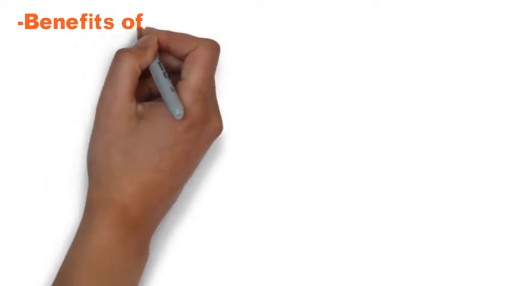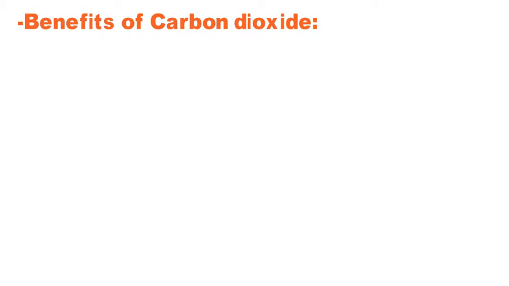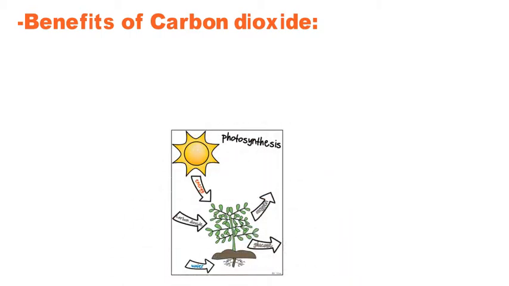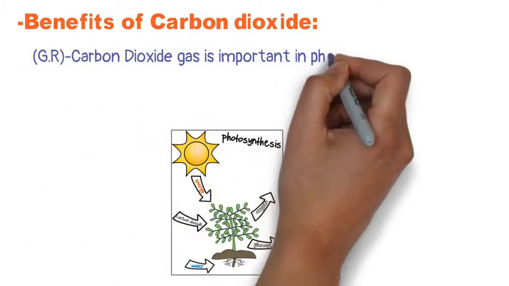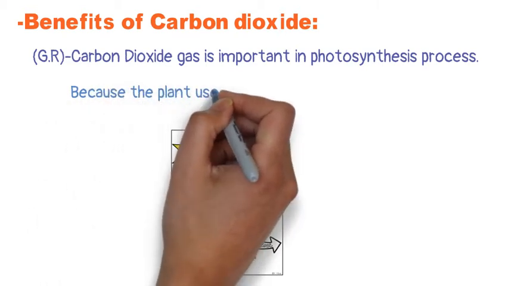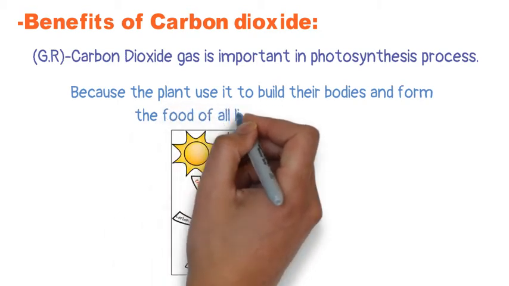The benefit of carbon dioxide gas. Is carbon dioxide gas important? Yes. It's important in what? We learned before that in the photosynthesis process, the plant needs carbon dioxide, sunlight, water, and minerals from the soil to produce oxygen gas. So without carbon dioxide, we can't get oxygen gas. So carbon dioxide is very important in the photosynthesis process. Why? Because the plants use it to build their own bodies and form the food for all living organisms, and also form the oxygen gas.